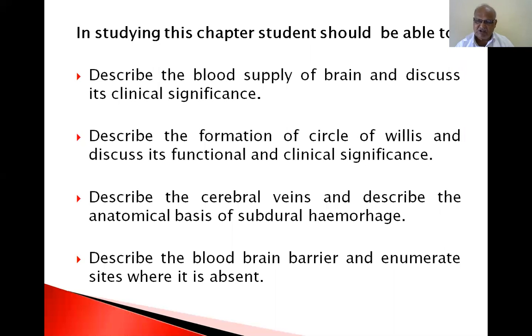To have this continuous blood supply to the brain, it has the circle of Willis, a polygonal formation.